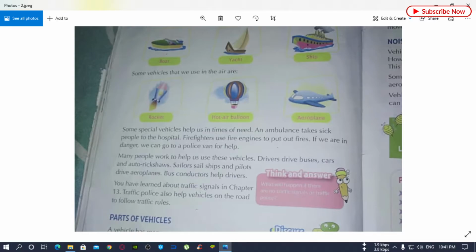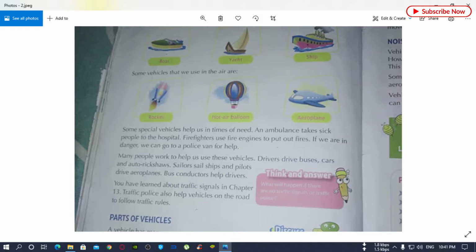Then some vehicles help us in times of need. An ambulance takes sick people to the hospital. Firefighters use fire engines to put out fires. If we are in danger, we can go to a police van for help. So many people work to help us to use these vehicles.